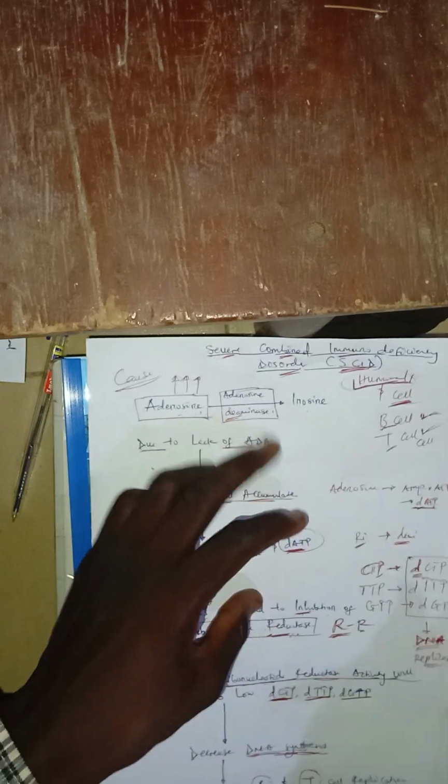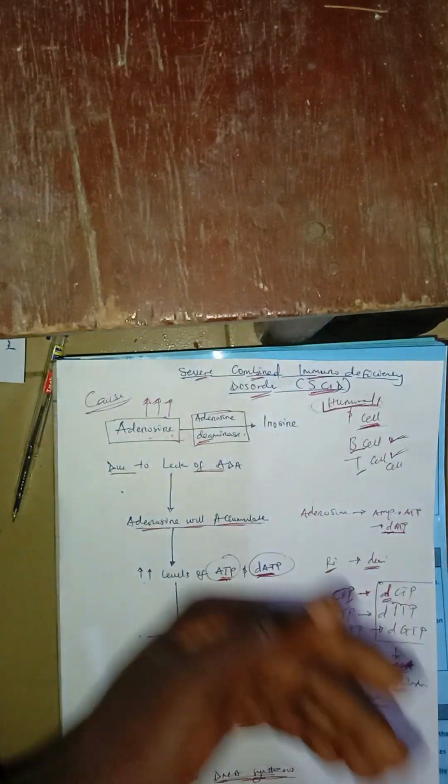This will inhibit ribonucleotide reductase. If ribonucleotide reductase is inhibited, you are going to have low levels of deoxy CTP, deoxy TTP, deoxy GTP. Then there will be decreased DNA synthesis. Then both the B cell and T cell will be affected. Hence the name severe combined. Combined means both the B cell and T cell are affected, so the person will be having serious complications.